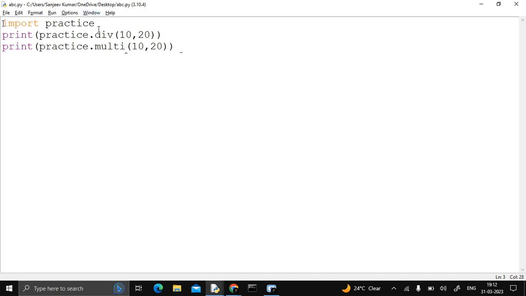Now let's see another syntax. With the help of this, every time we write practice.div, practice.multi, practice.sum. So instead of using this syntax, I use from practice import asterisk. When we write this syntax, from practice import asterisk, it means we try to import all the functions present in the practice.py file. So now in this case, no need to write practice.div, practice.multi. It is executed without this syntax.